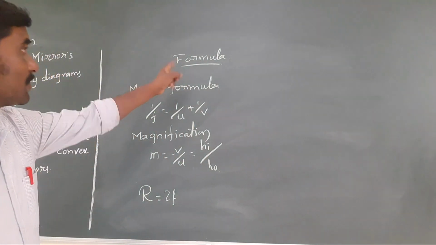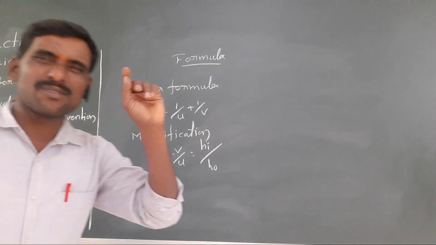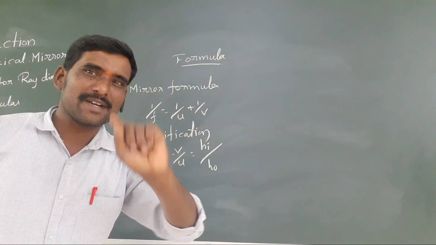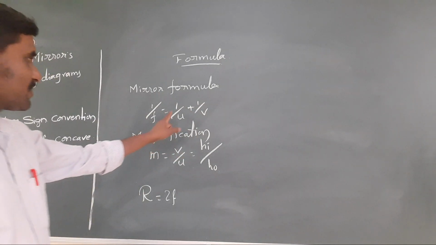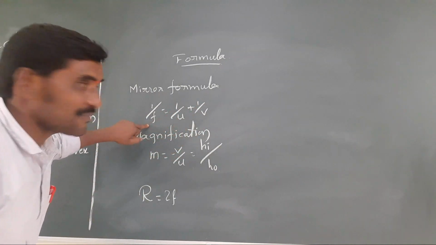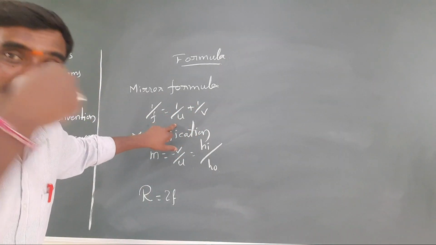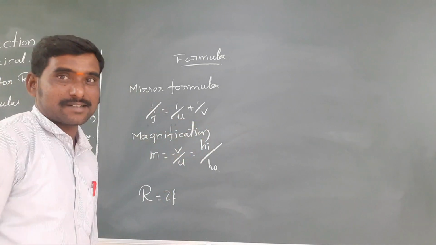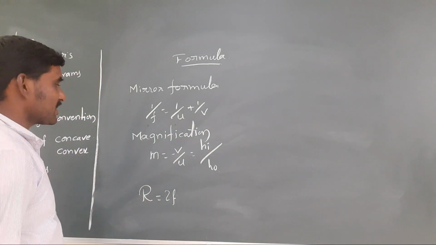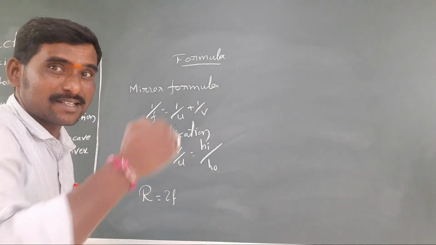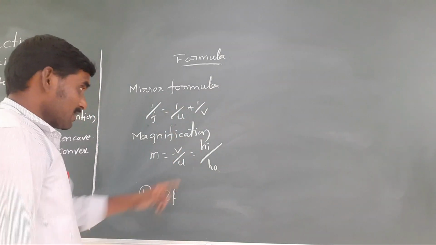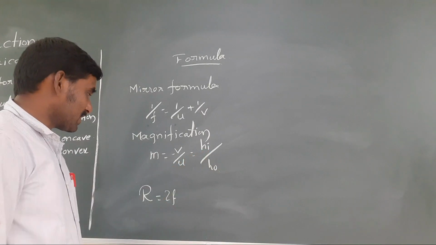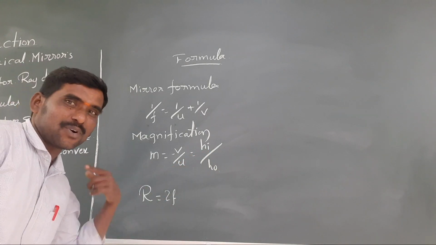See here, some formulas. Here we are mainly using only one formula, but I wrote 3 here. Mirror formula: 1 by f is equal to 1 by u plus 1 by v. f is the focal length, u is the object distance, v is the image distance. Number 2, magnification: m is equal to minus v by u, otherwise hi by ho, image height by object height. R is equal to 2 into the focal length.